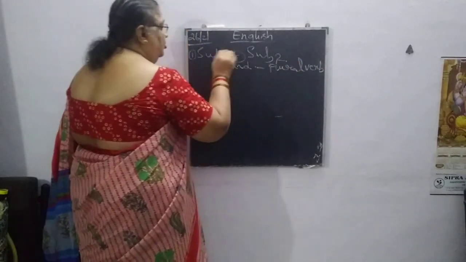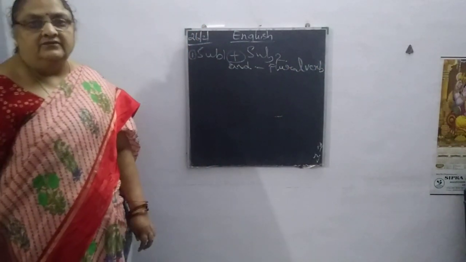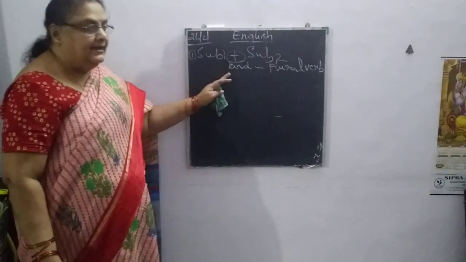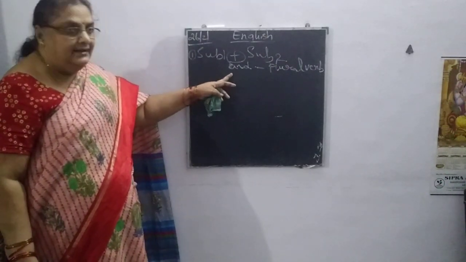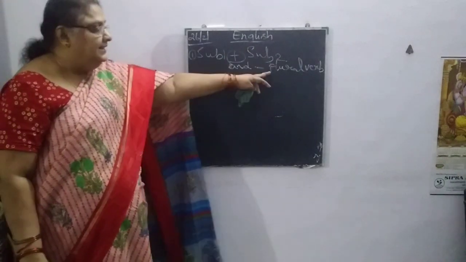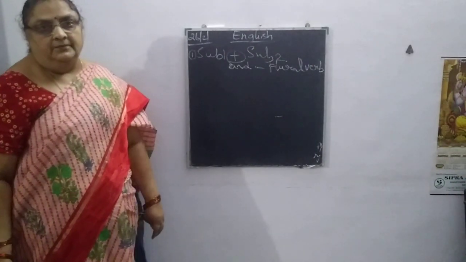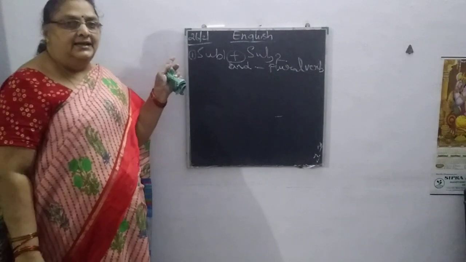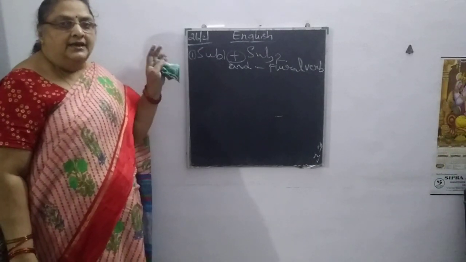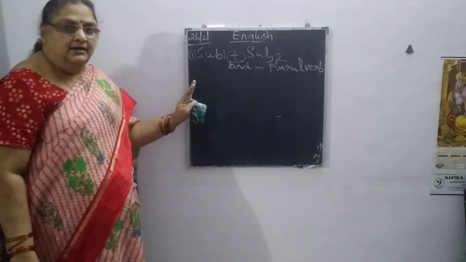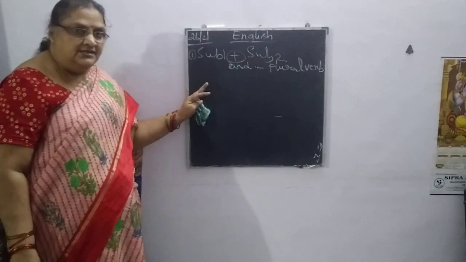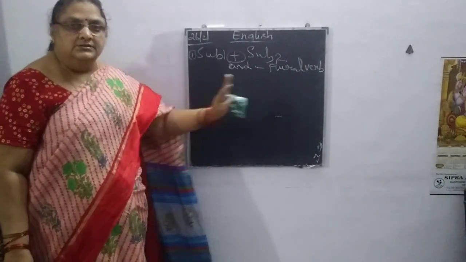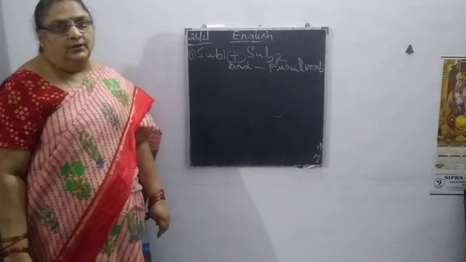Because we have taken both the subjects into consideration as plural by connecting with and. As we discussed in the beginning itself, if the subject is singular, the verb also must be singular. If the subject is plural, the verb also must be plural.